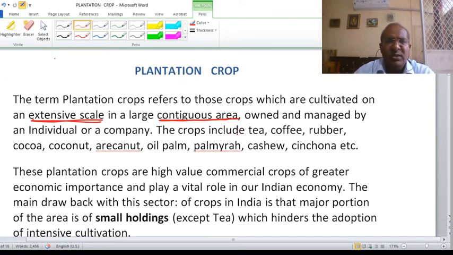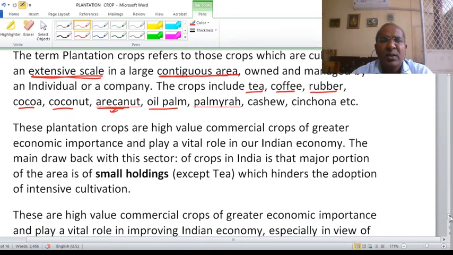Some of the important plantation crops are tea, coffee, rubber, cocoa, coconut, areca nut or betel nut, oil palm, etc. These plantation crops are generally of higher commercial value, whereas in North India, in the Gangetic plain, you have maximum cultivation of rice and wheat.